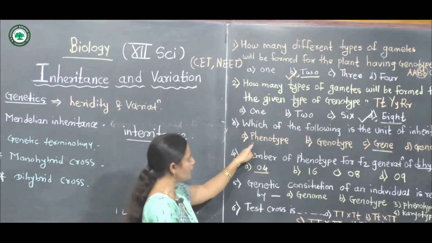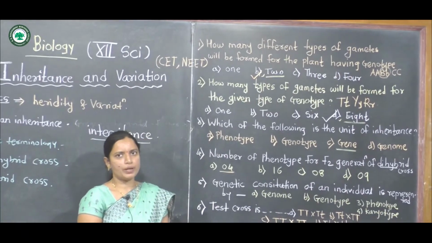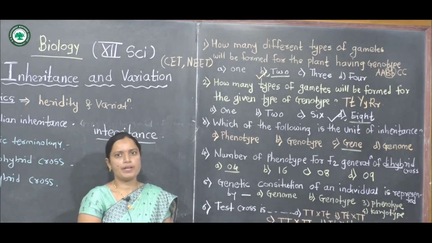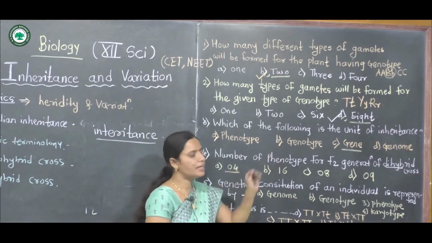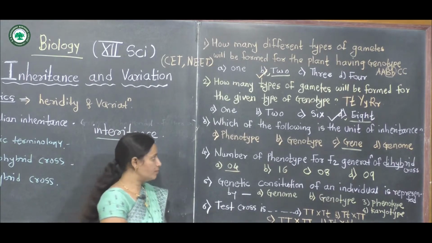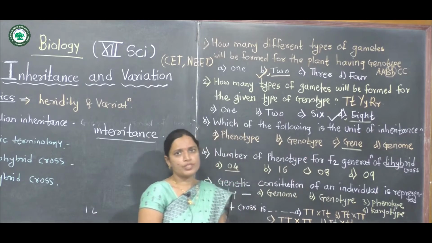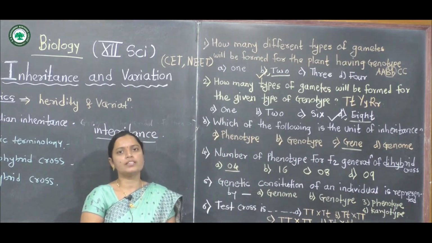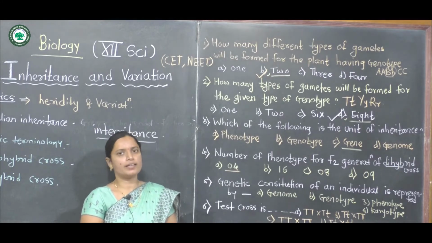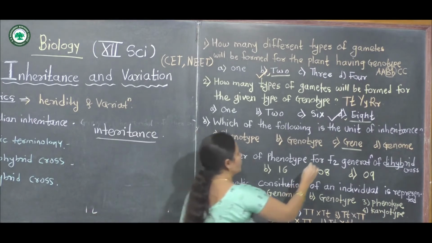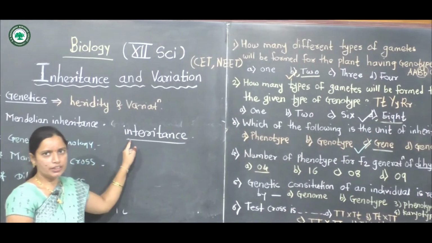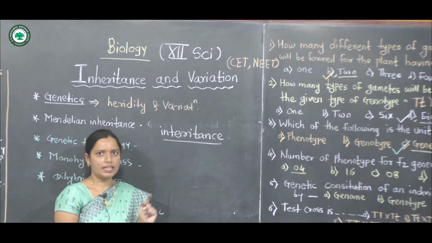What is the first option? Phenotypes means the external appearance of an individual. This is one of the genetic terminologies. Genotypes means the genetic constitution, the genetic makeup of an organism. And the third option, gene, is an inherited character. A gene is a particular segment of DNA molecule, and these molecules are inherited, so the third option is correct. The gene is the unit of inheritance.